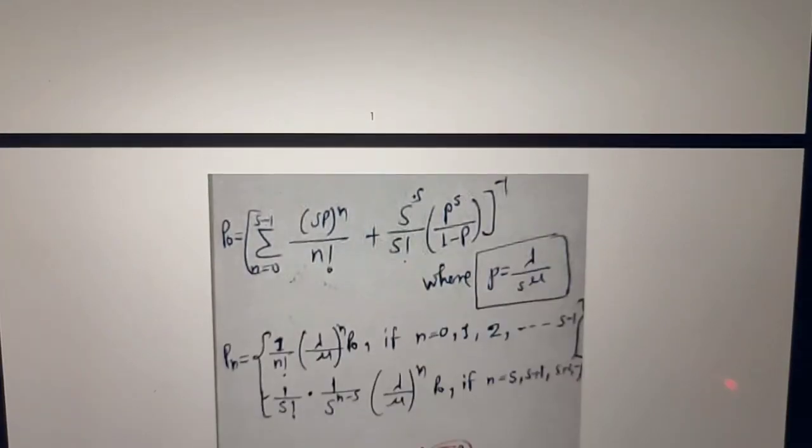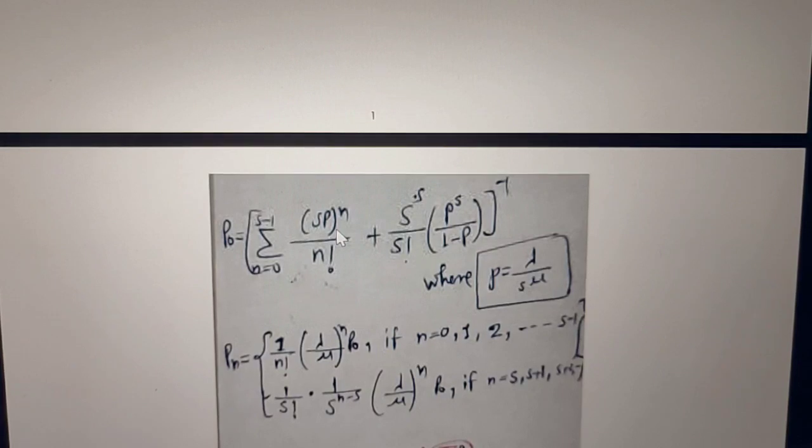If we talk in terms of probability for the zeroth distribution, P naught is equal to the inverse of the summation of n equal to 0 to s minus 1 of (s rho) to the power n divided by n factorial, plus s to the power s divided by s factorial multiplied by rho to the power s divided by 1 minus rho, where rho is nothing but lambda upon s multiplied by mu. s is the number of servers.